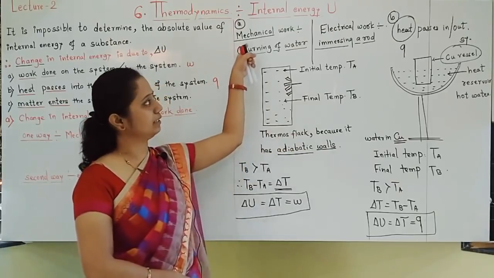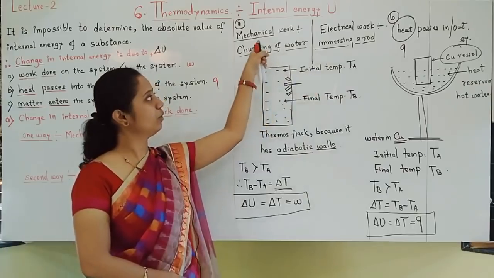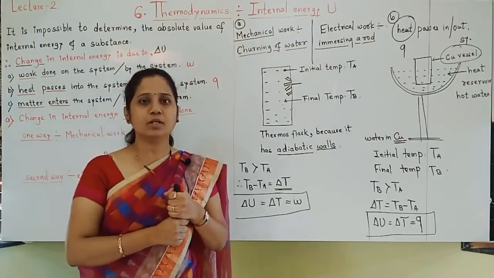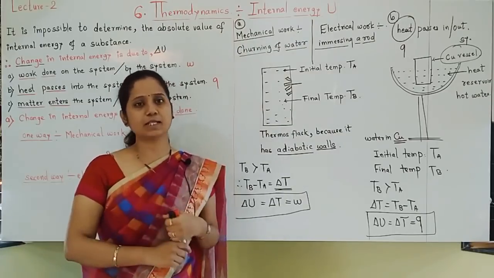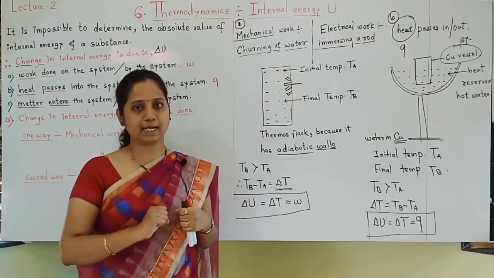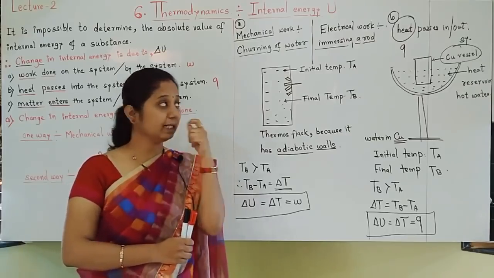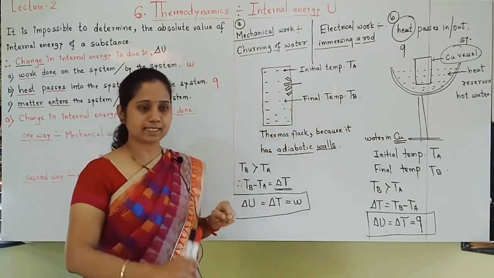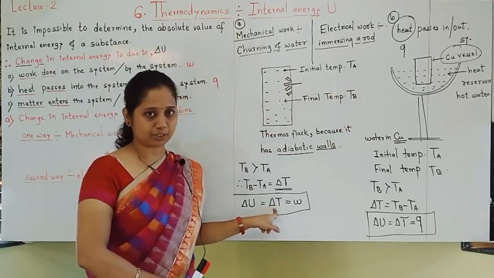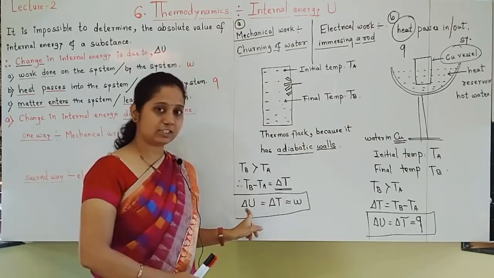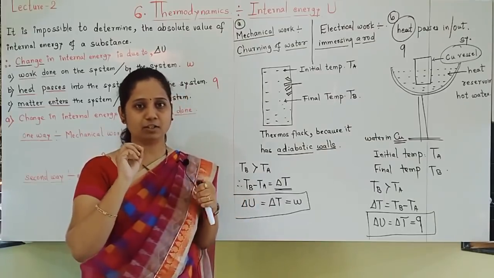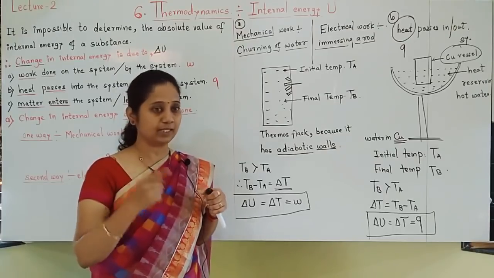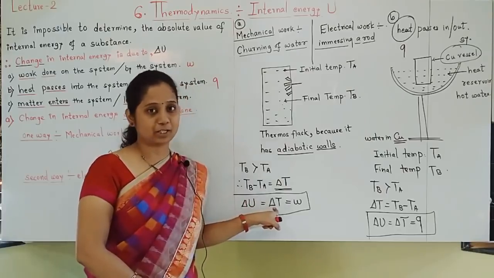Internal energy changes due to work done W, and internal energy changes due to heat Q. In both cases the final temperature will be higher, so delta T. What is very necessary, students, is to understand that whether it is work done or heat, in both cases there is a change in temperature, and only then is internal energy changing. So one fact we now conclude: internal energy always changes when there is a change in temperature.